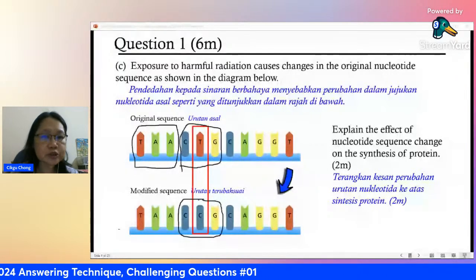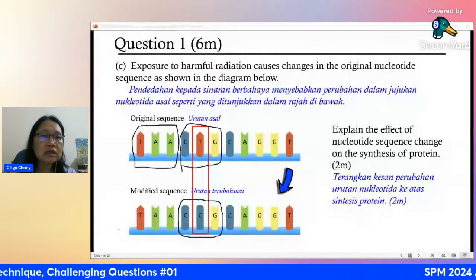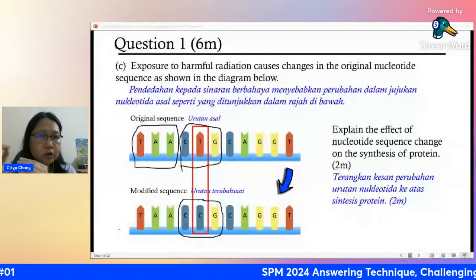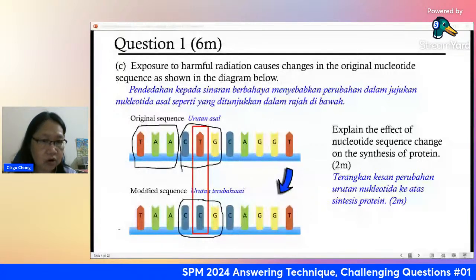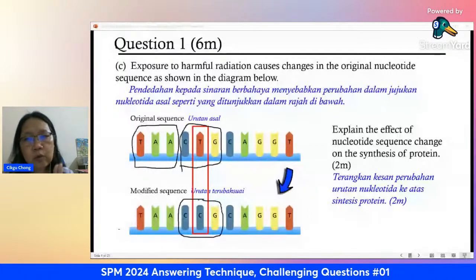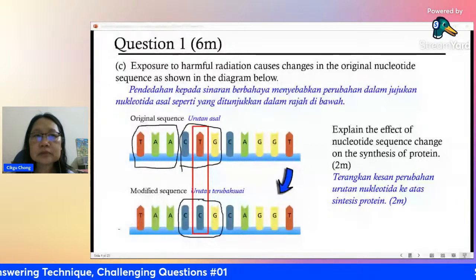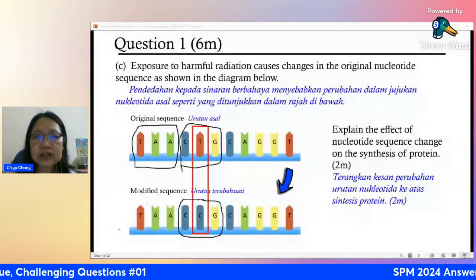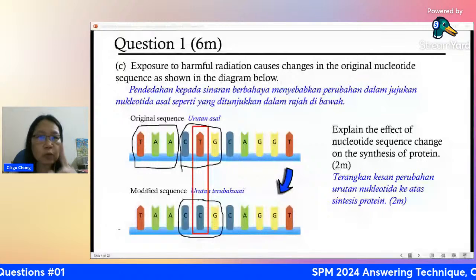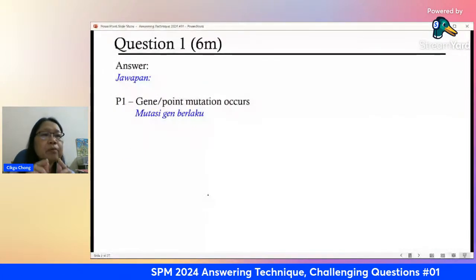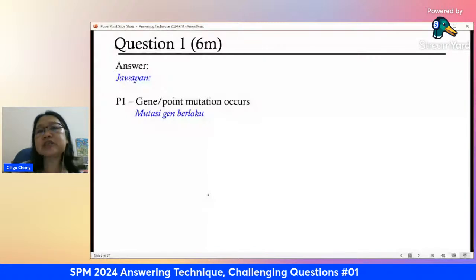Okay, so this is what you should answer. You must talk about the sequence has changed, so the amino acid that you produce is not the same anymore. All right, now 2 points. Where are you going to get your 2 points? Okay, let's look at the answer. So your points, you can talk about this type of mutation whereby only one nitrogenous base has altered. We call it point mutation or gene mutation.